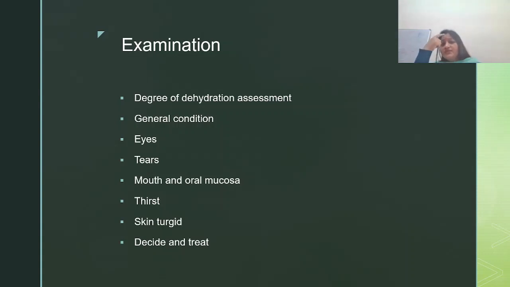So head to toe, you will see what is the general condition, whether alert, irritable or lethargic. Then in the eyes you will see how the eyes are, sunken eyes or normal eyes. Then tears: tears present, tears not present. In the mouth and oral mucosa, you will take your finger, take it inside the lateral side of the mouth, inside of your cheek, and look for whether the oral mucosa is moist or dry.